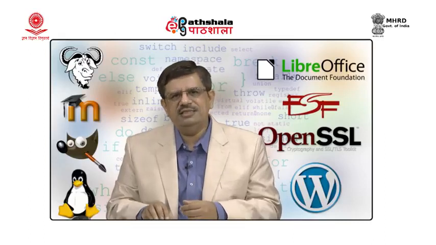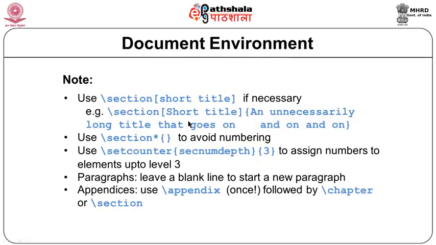Let us see what is after this body portion. As I said, the body portion may contain a section. A section will contain a short title or there can be a huge title. If we do not want numbering, we can use the asterisk sign along with the section. We can also set the depth of numbering up to what levels we want to number. So, here it is up to level 3. Our documents will be assigned numbers automatically if there is no asterisk, and it can be up to the 3rd level.